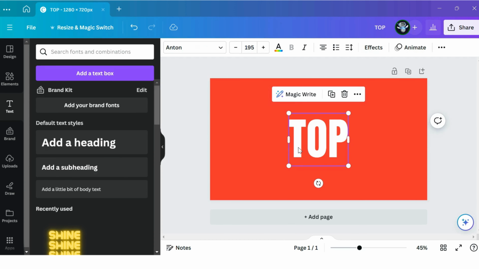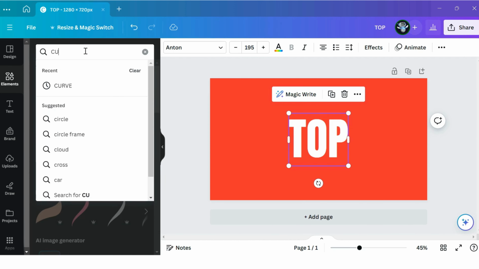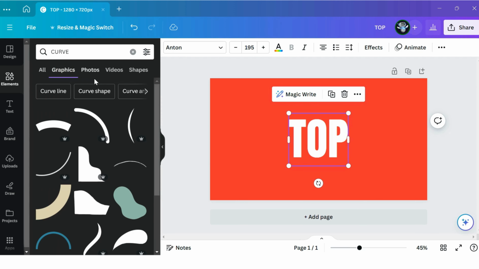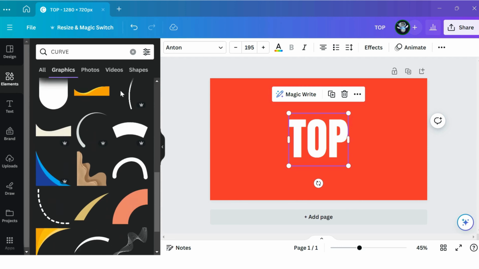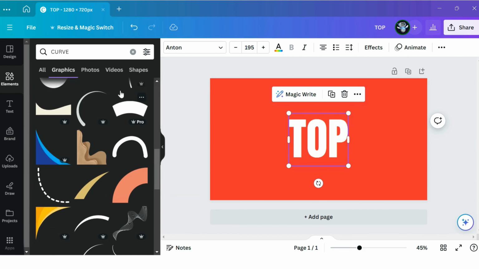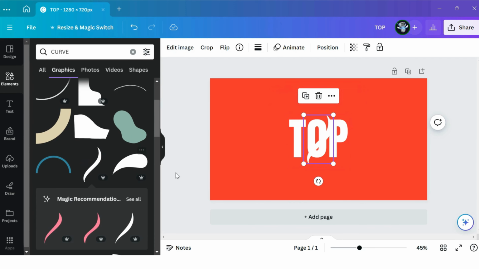Okay, now we have to go on the left hand side and click on Elements and search for Curve and select Graphics. Okay, now we have a lot of options to choose from. Let me select a curve option from here.